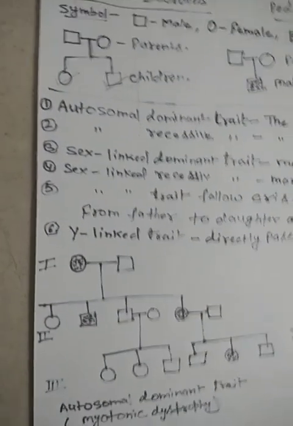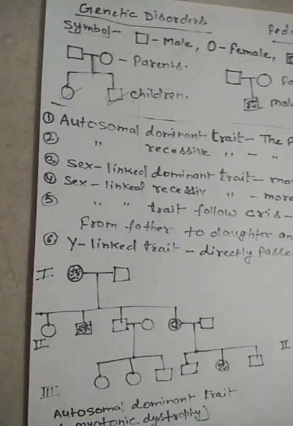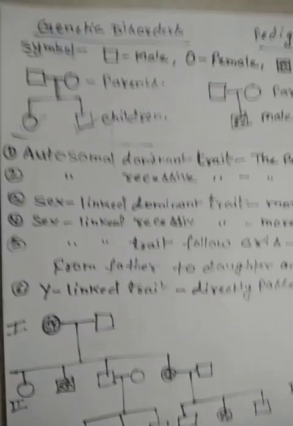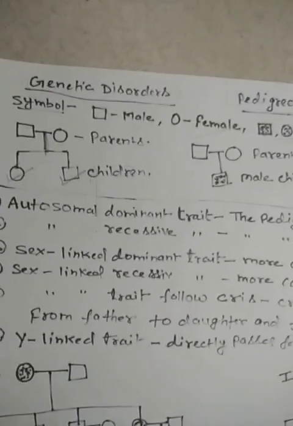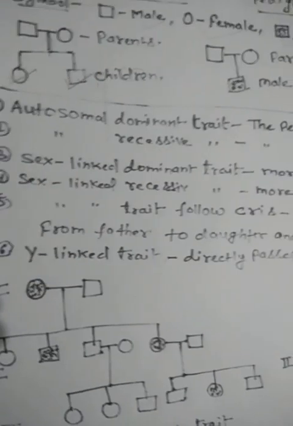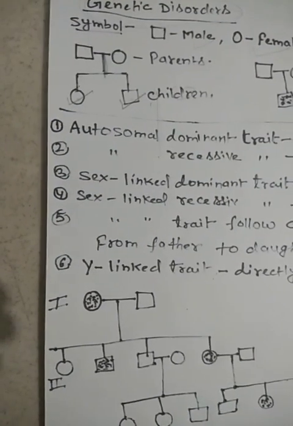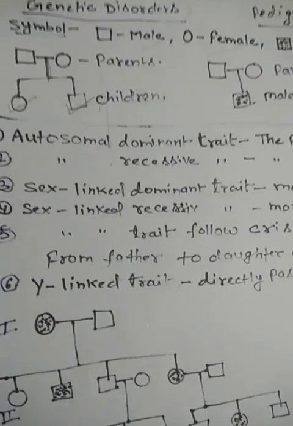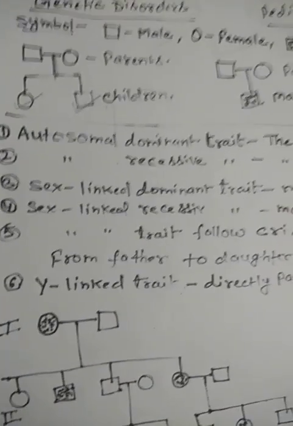So many Mendelian disorders are found. For example, hemophilia, cystic fibrosis, sickle cell anemia, color blindness, phenylketonuria, thalassemia. These are the Mendelian disorders that follow Mendel's pattern of inheritance. We know that Mendel said that traits may be dominant, may be recessive. So these Mendelian disorders also may be dominant, may be recessive. It means the diseases that we are going to talk about today may be dominant or may be recessive.